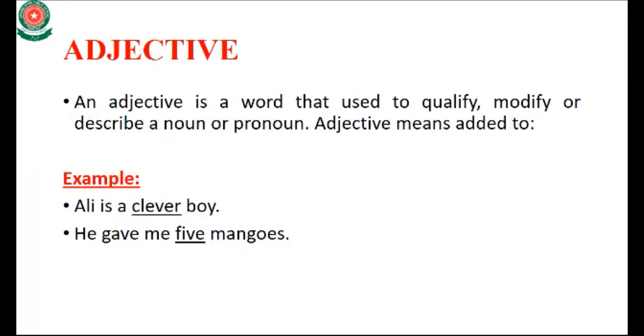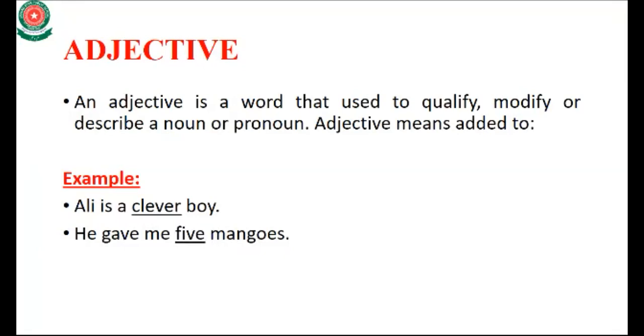When I use the word clever, it means that it describes a noun, and the noun here is Ali. It describes the quality of Ali. And the second example is: he gave me 5 mangoes. Here the 5 is an adjective because it describes, it modifies.